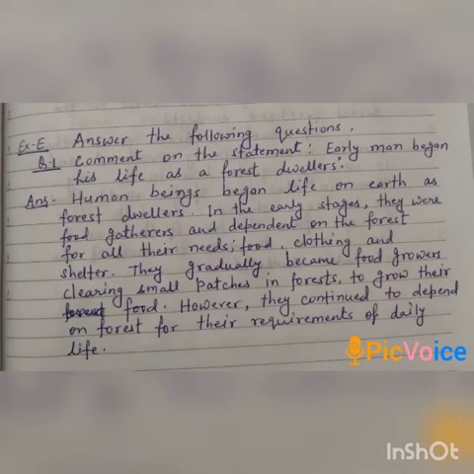Now, the exercise E, in which we have to write the answers in detail. Now, question number 1 is comment on the statement early man began his life as a forest dweller. Now, answer of this question: human beings began life on earth as food gatherers and dependent on the forest for all their needs like food, clothing, and shelter. They gradually became food growers, clearing small patches in forests to grow their food. However, they continued to depend on forest for their requirements of daily life.